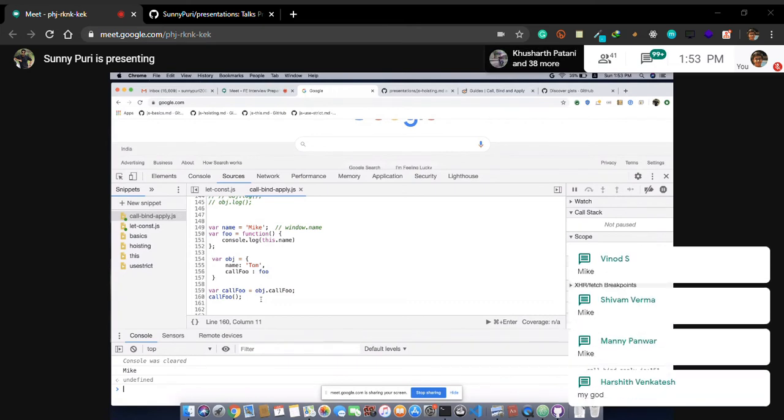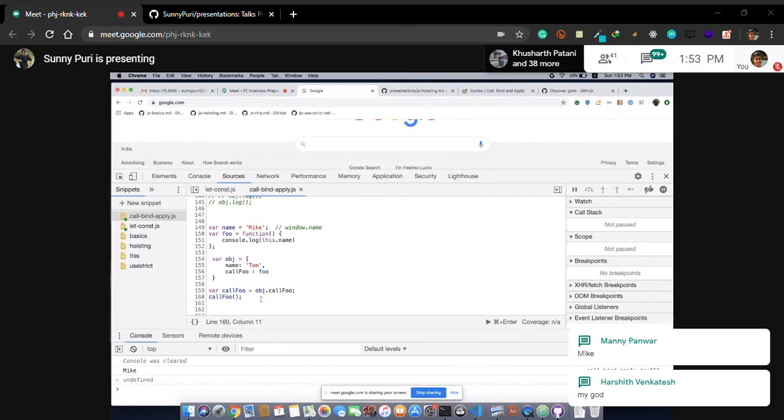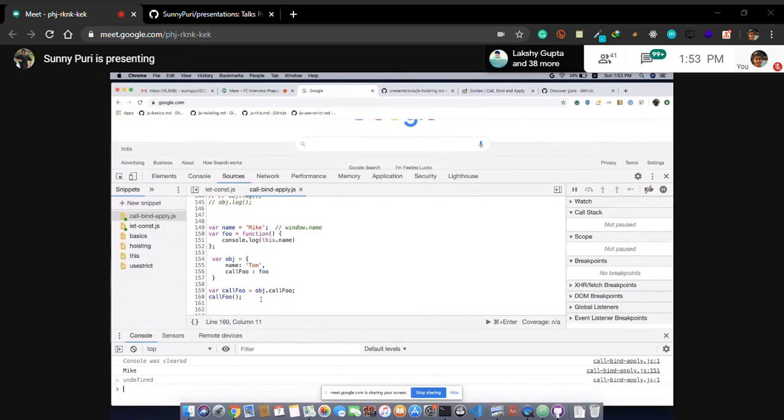First session is about this. Second session is about call, bind, apply and all these things. Any doubts, guys, till now?